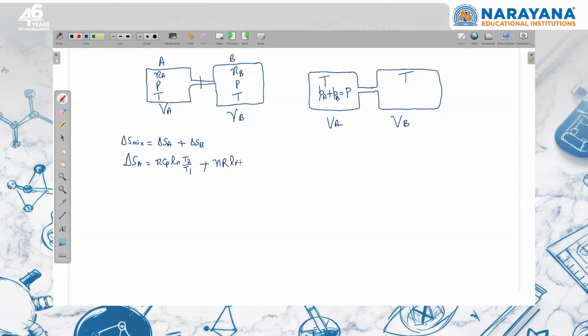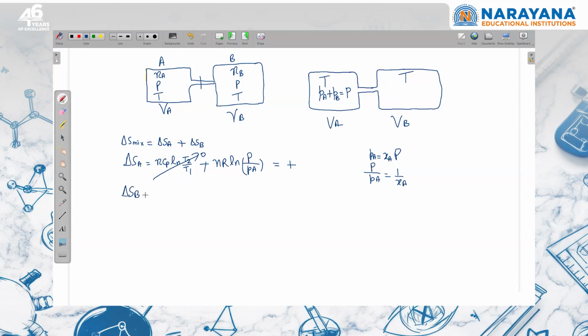n R ln P1, P initial is P, and now for gas A the final pressure is the partial pressure of A. So obviously partial pressure of A is less than total pressure, so this value is greater than 1. This ln is going to be positive. So entropy of gas A is increasing. I can further simplify this. We know that partial pressure of gas A is equal to mole fraction of gas A into total pressure. So by using that, P upon partial pressure of A is equal to 1 by XA. We can write in that form also, but that is going to be positive.